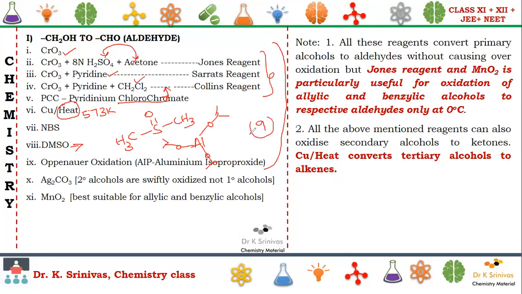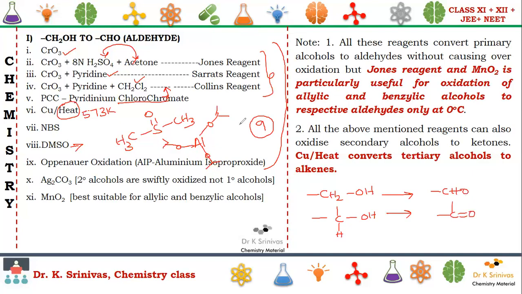These 9 reagents are very suitable in converting the primary alcohol, which I am writing here on the right hand side, into the corresponding aldehyde. If you take a secondary alcohol like this, it is converted into the corresponding ketone.